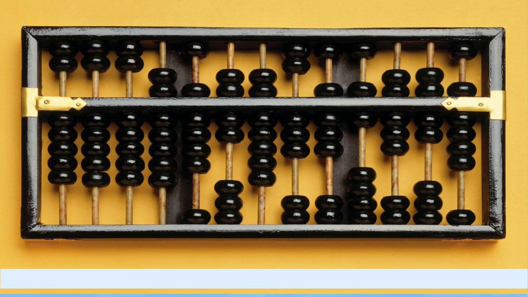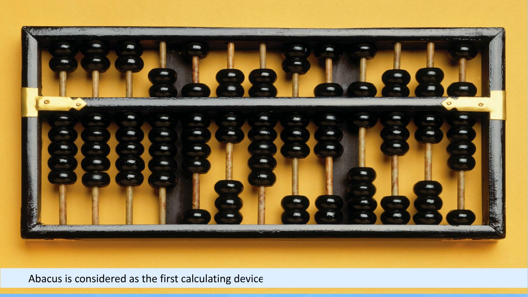Abacus. Abacus is considered as the first calculating device that was developed around 5,000 years ago in China. It was made up of a wooden frame with rods, each having beads. Simple calculations like addition or subtraction could be performed using this device.